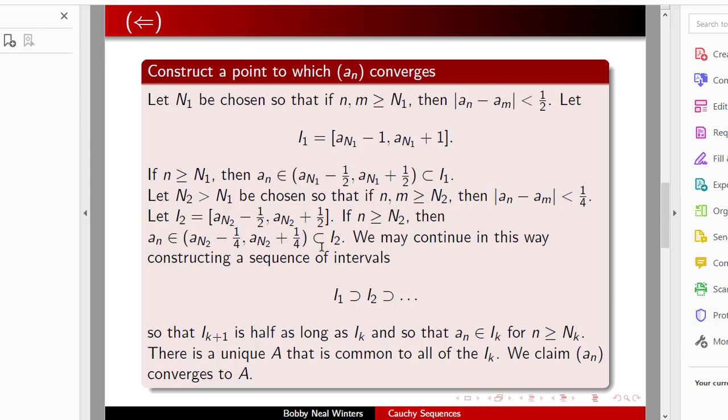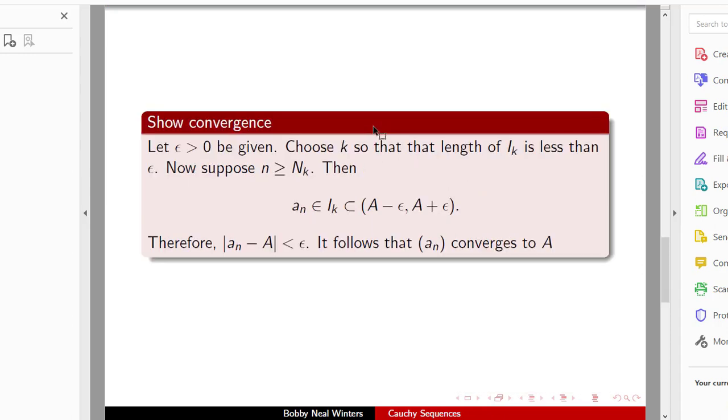And so we can continue this way, choosing each n_k bigger than the previous one and cutting the lengths in half. In this way we get a sequence of intervals that are nested within each other, and each subsequent interval is half as long as the previous interval. And so by the nested interval principle, there is a unique point A that is common to all of these intervals, and we claim that the sequence a_n converges to A.